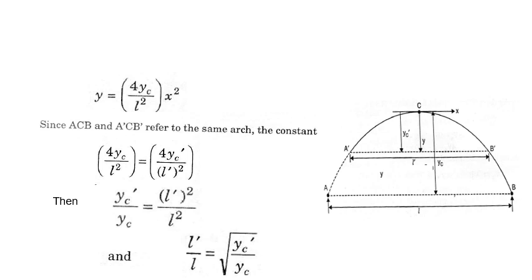Remember, we are dividing the given arch into two arches by considering the levels at the same levels, bringing A dash and B, and A dash B dash and AB.